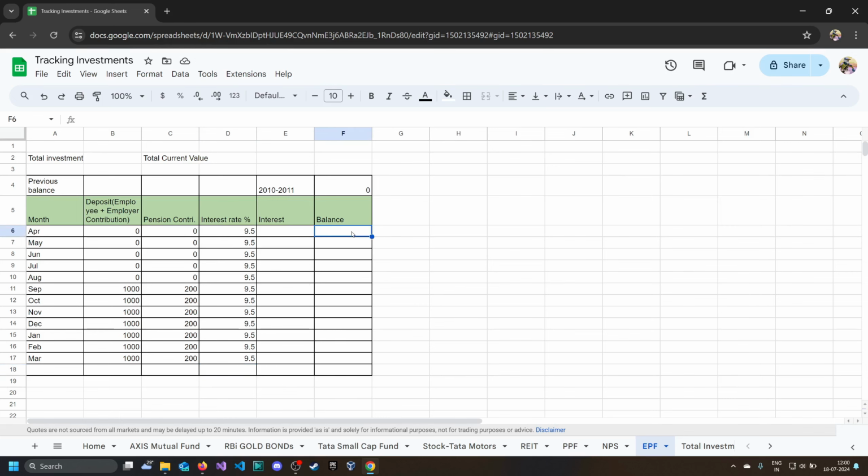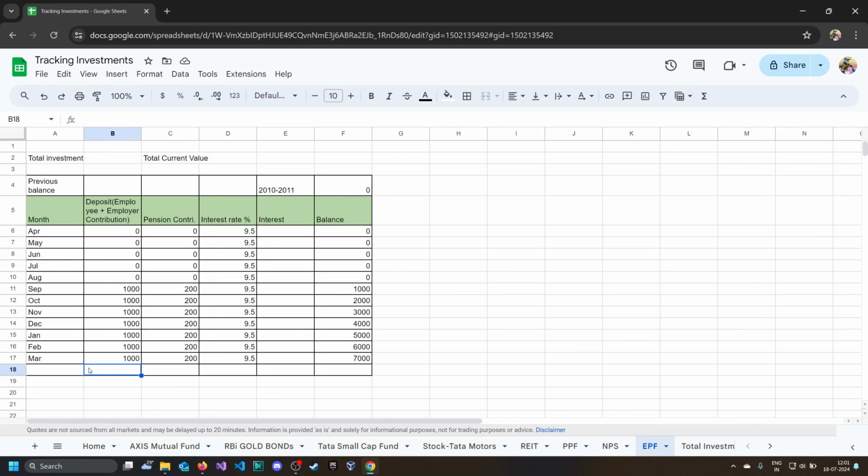And balance will be, now this balance will be sum of previous balance plus the deposit we made in April. So this will be the data. So here it is suggesting, so we'll ignore that. Now in next, the previous balance is this, and the current deposit is made. Now we can track this. So as you can see, we started from September, and in March we invested around 7,000 rupees.